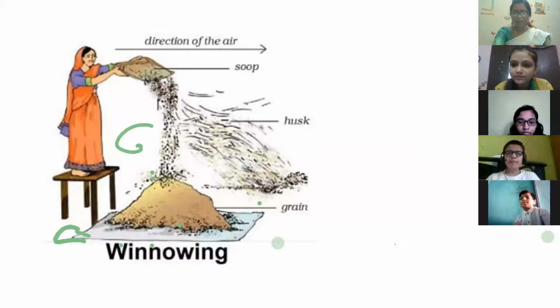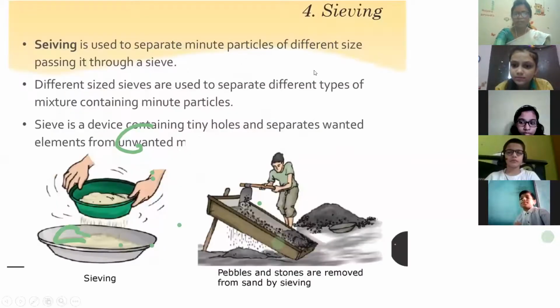Okay, fine. So now let's see the next method, that was sieving. In sieving, you can see that we are using a sieve, and we will be putting fine particles. You can separate different types of mixtures containing minute particles.